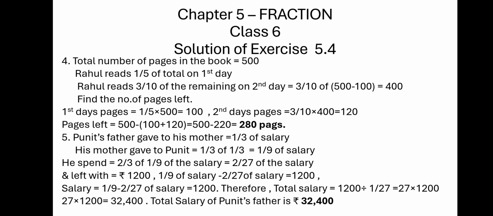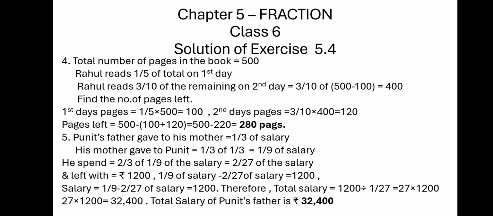So 1/9 minus 2/27th of the salary is equal to 1200. Therefore, total salary will be 1200 divided by 1/27, because 27 is the LCM, so 3 minus 2 upon 27.